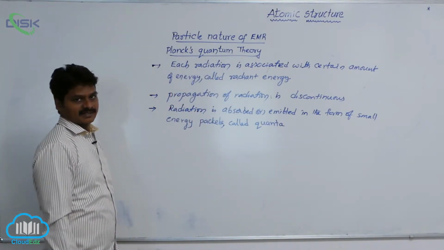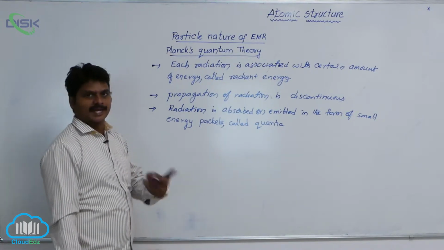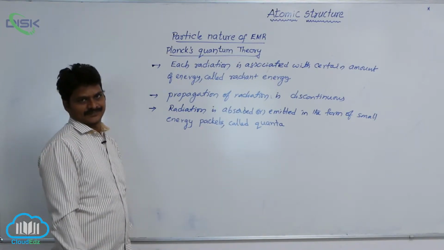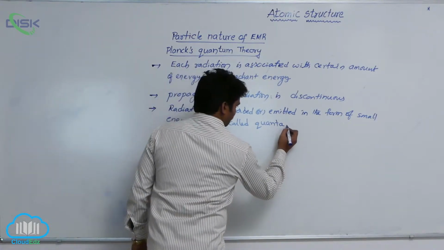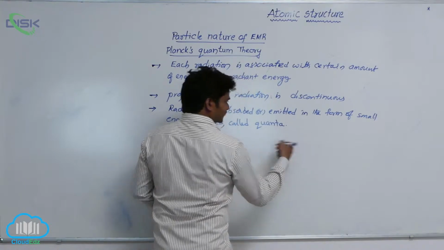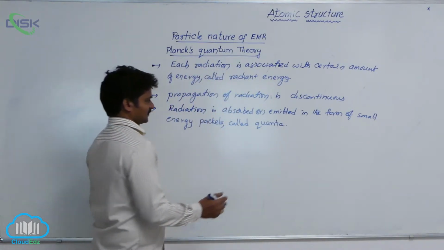Those small energy packets are called what? Quanta. Quanta is the plural; quantum is the singular.